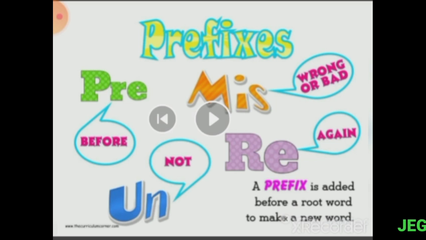These are the prefix words, and here are the meanings of the prefix words. A prefix is added before a root word to make a new word.